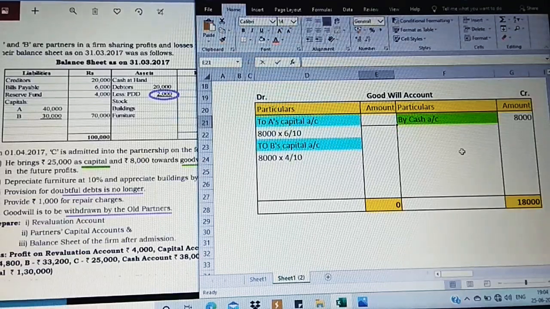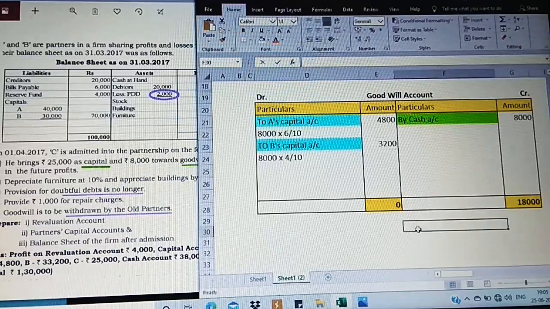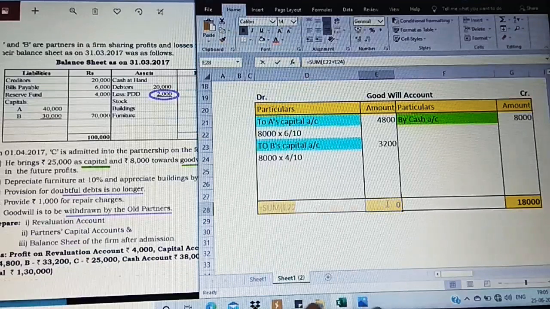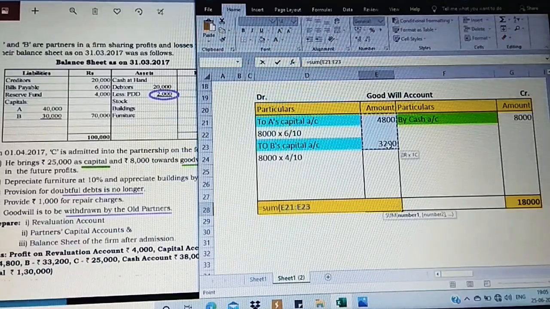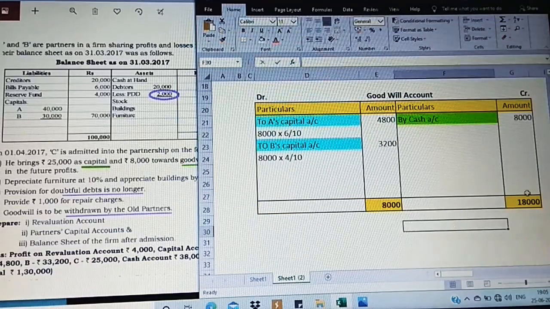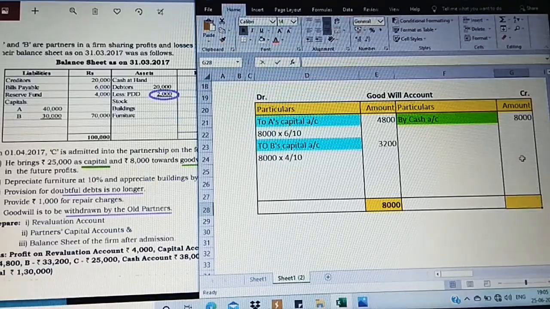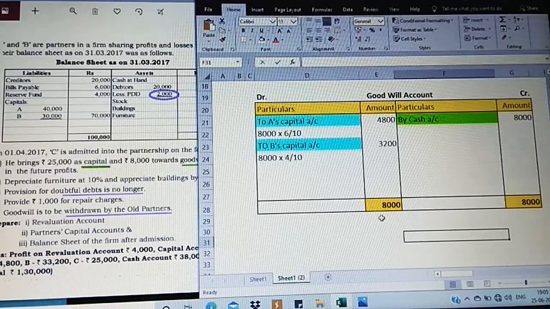Now let us see what actually the value is. 8,000 into 6/10 is 4,800 and 8,000 into 4/10 is 3,200. Now we have to check whether the total is equal. Both the sides should be equal, right? So we need to just check whether it is the same. We got it. On the credit side, the total is 8,000 and on the debit side, the total is 8,000. So this is a step in case of goodwill account.